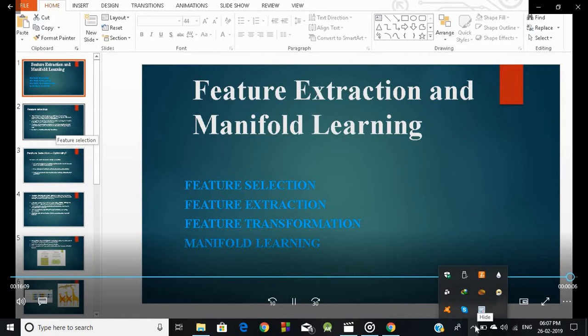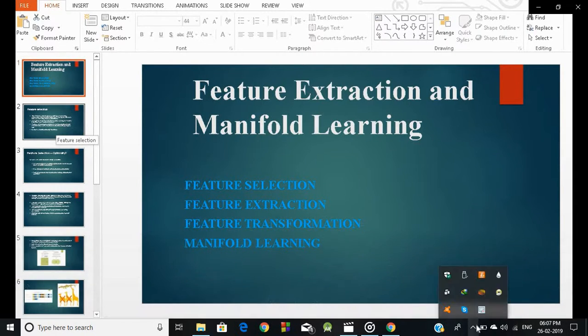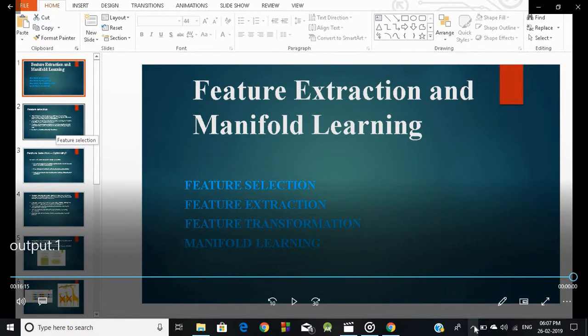Okay, this is about feature extraction, feature selection, and feature transformation. And let us see manifold learning in another video.